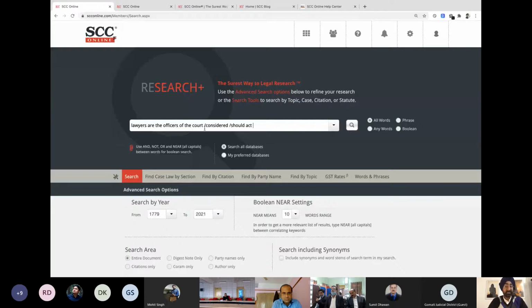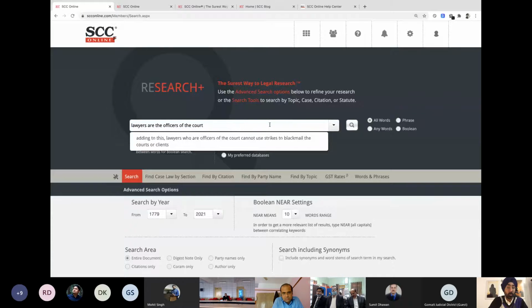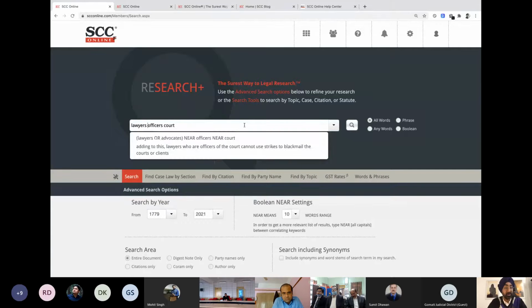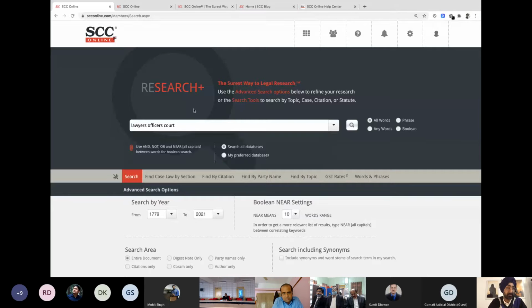So if I just write this statement, lawyers are the officers of the court, it will search for all these words. That is not something that we're okay with, because if you write all these words, it will search for all of them, and it will skip the consider and should act as well. So whenever you have any big searches like this, pick up the main words, the important words from the sentence. One is court, so take that, remove the other things. Other is officer, and then the third one is lawyer. So lawyers, officer, court, just start with these things.